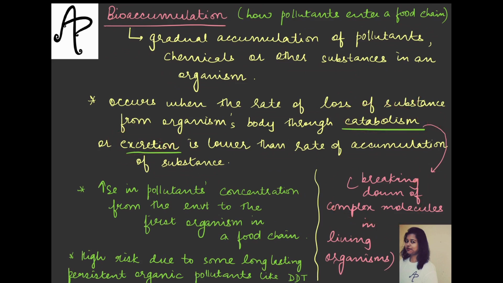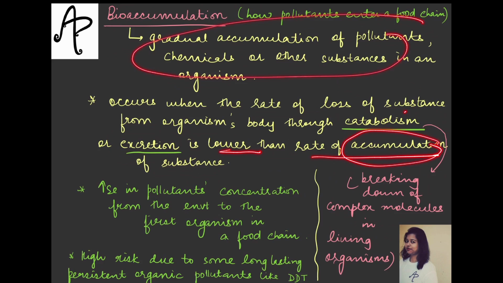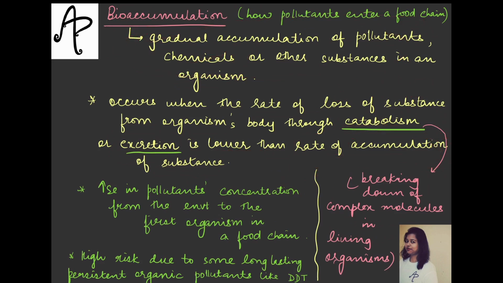So if the rate of losing of the substance is lower than the rate of accumulation, which means the pollutants which are getting accumulated, if the rate is higher and the rate at which loss is happening is lower, then obviously bioaccumulation will happen, because for that the rate of accumulation has to be higher, and this is what the statement says, right.